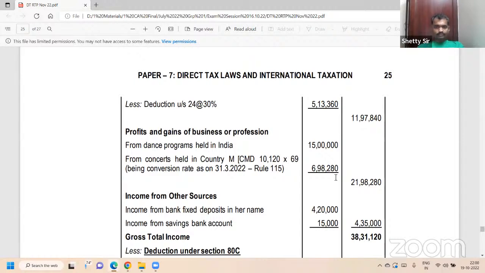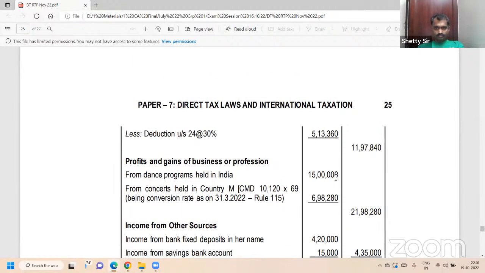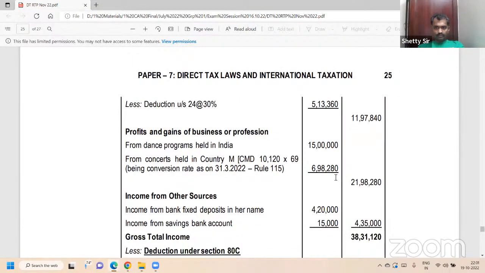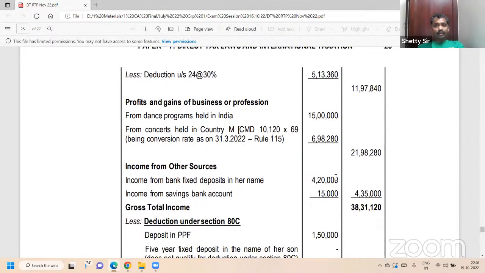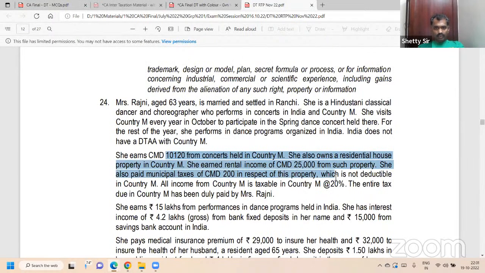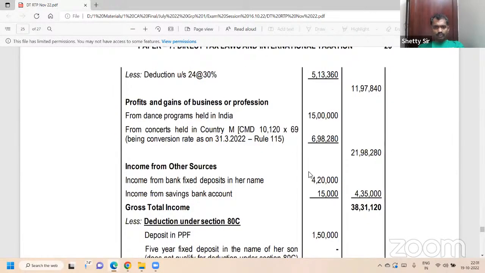Total, how much did it come to? 1896 120. Only foreign income. That is correct. And in country M, they have paid tax at 20%. Even if municipal tax is not allowed outside, it doesn't matter. It is allowed, that is important. And normally foreign country tax is 20%. Are you listening? Right. Do the total.